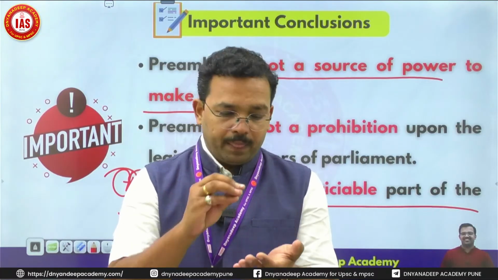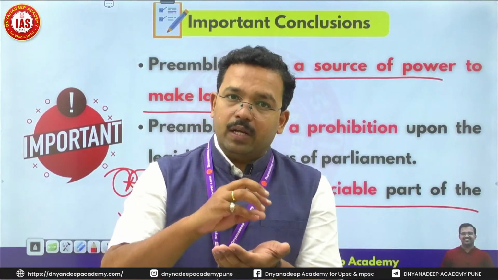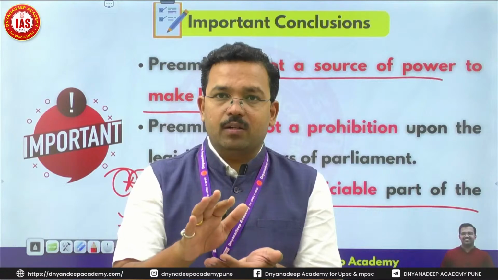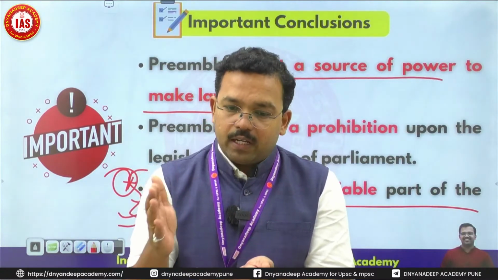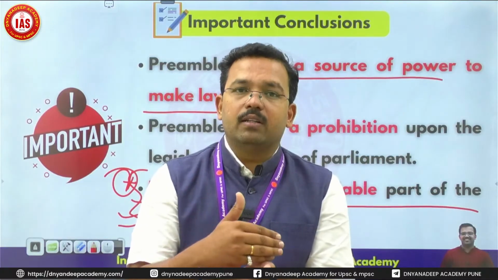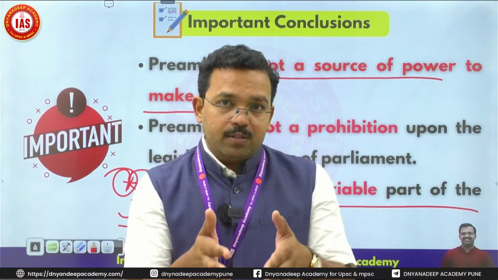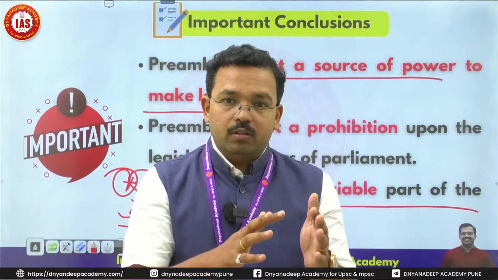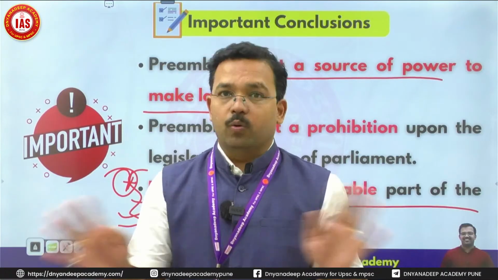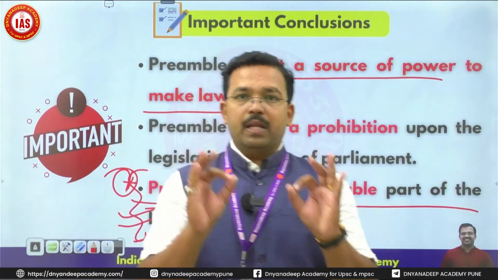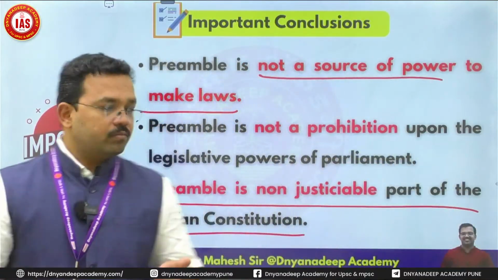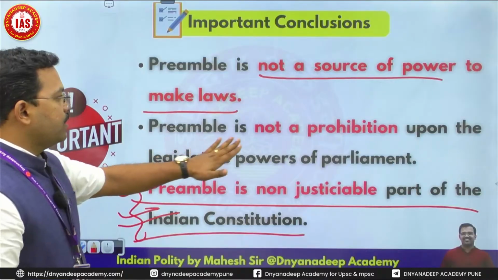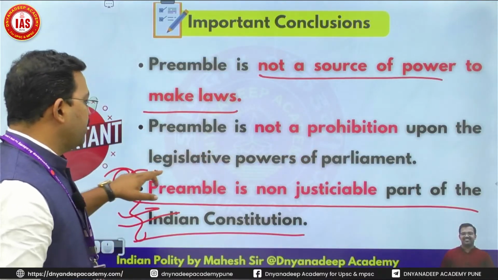I am saying based on the preamble you can make laws. There is no restriction on making laws. But after making a law, if that law is violative of the Constitution or law or legal thing, you cannot say, I made this law based on the preamble, so don't nullify it, don't invalidate it. No, it is not the case. So the preamble is not a source of power to make arbitrary laws. Also, the preamble is not a prohibition upon the legislative power of the Parliament.